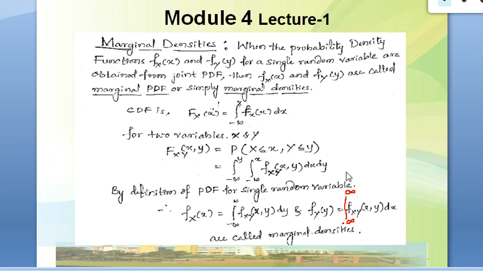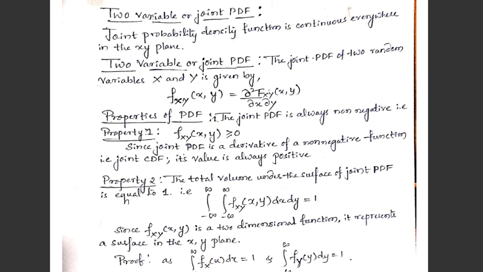So we'll see a problem related to this. Even we have two-variable PDF properties, which are the same as the single variable ones. Just we'll have a glance at that. We represent the PDF by f_XY(x,y), and the relation between PDF and CDF is that PDF is equal to the differentiation of the CDF, but here two variables are there, so it would be ∂/∂x and ∂/∂y, which can be written as ∂²/∂x∂y of F_XY(x,y).